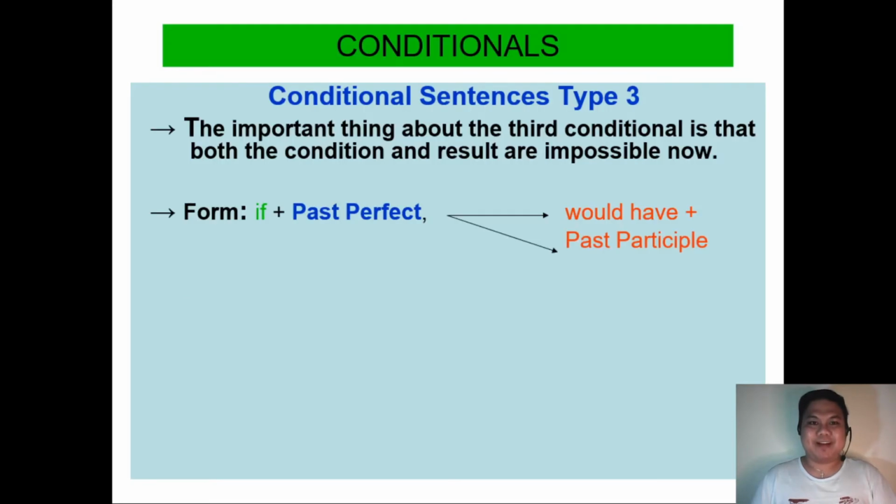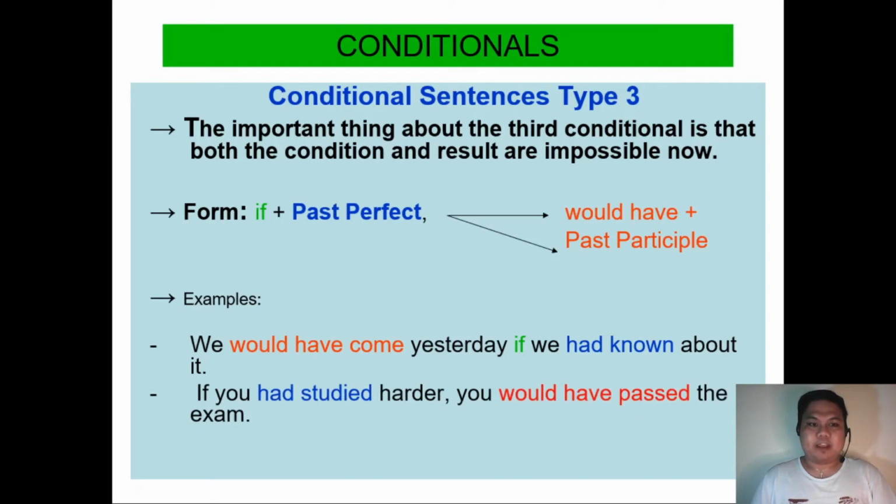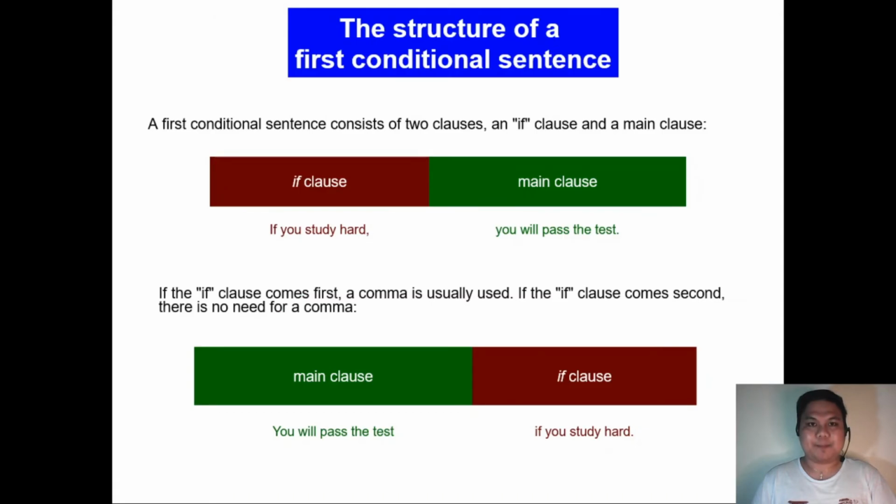The last rule in the conditional sentence is the type 3. The important thing about the third conditional is that both the condition and the result are impossible now. The form must be if plus past perfect plus would have plus past participle. Examples: we would have come yesterday if we had known about it. And if you had studied harder, you would have passed the exam.